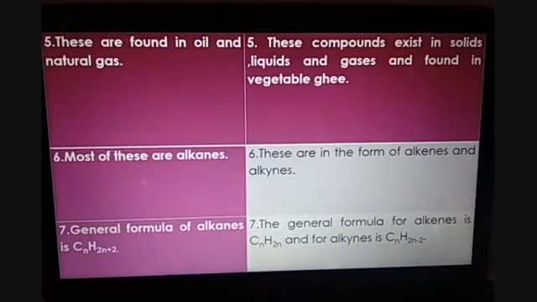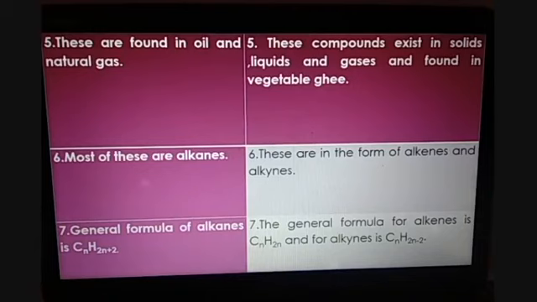Some more differences we have: saturated hydrocarbons are found in all the oils and natural gases, whereas unsaturated hydrocarbons exist in solid, liquid, and gas forms, and they are found in vegetable ghee. Most of these saturated hydrocarbons are alkanes. Alkanes are the hydrocarbons which have single covalent bonds between the carbon atoms, whereas the unsaturated hydrocarbons are alkenes